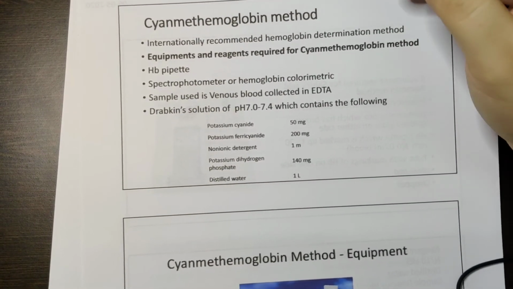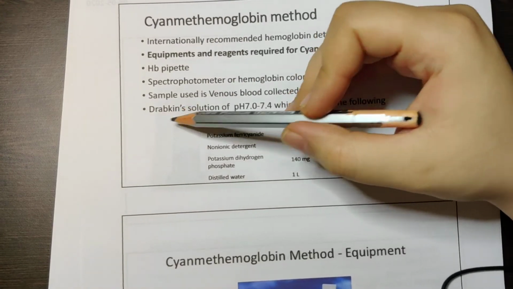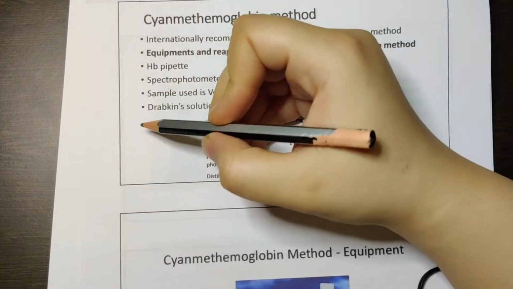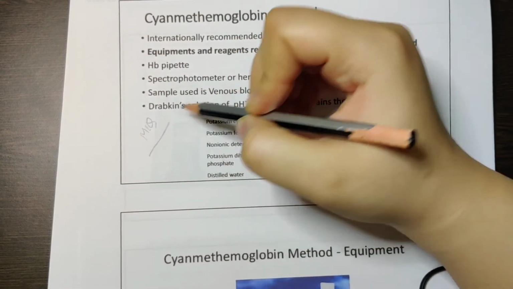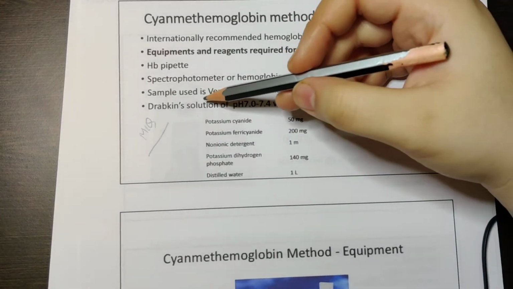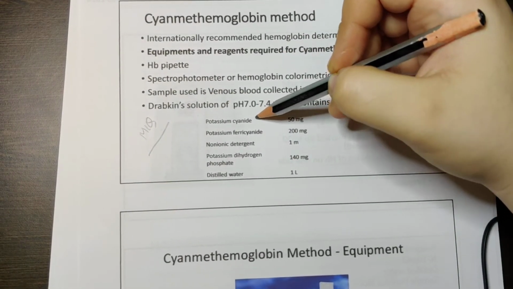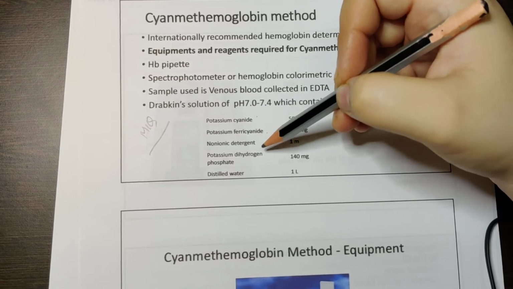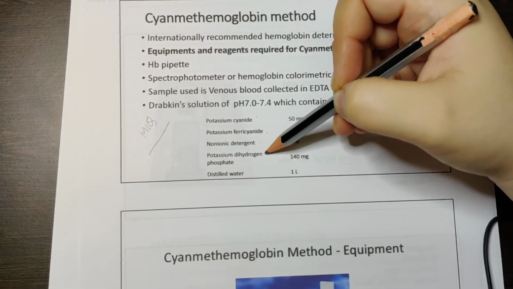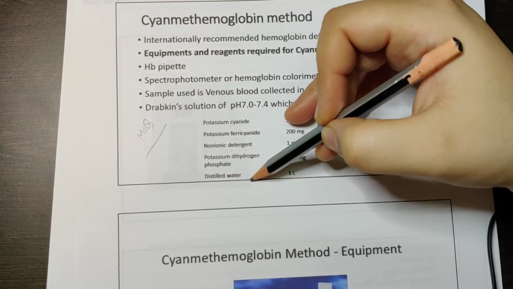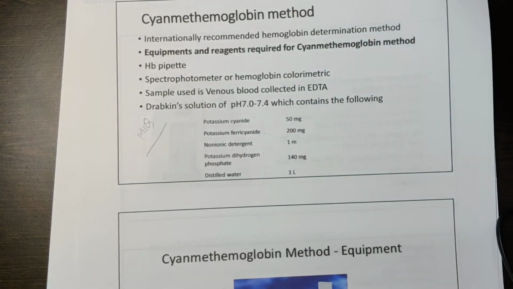In this method we use a particular solution called Drabkin's solution. This is a very important MCQ question. Drabkin's solution has potassium cyanide, potassium ferricyanide, non-ionic detergent, potassium dihydrogen phosphate, and distilled water. So you need to know its composition.